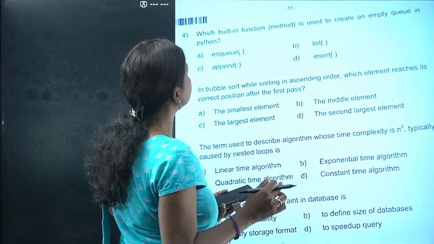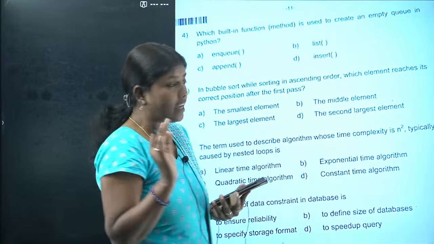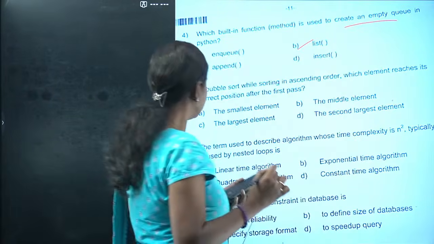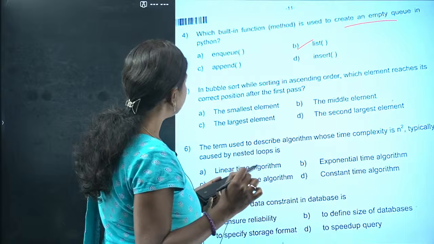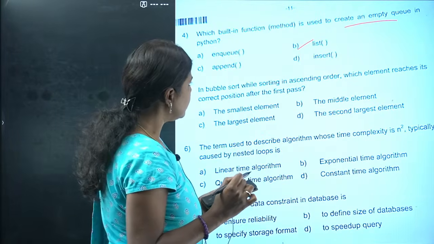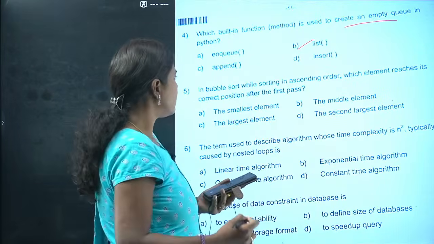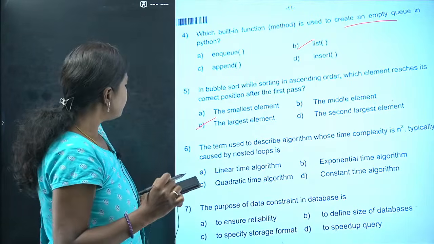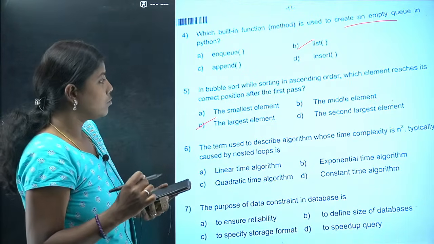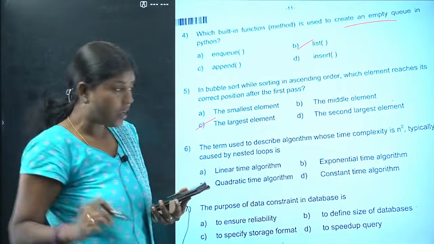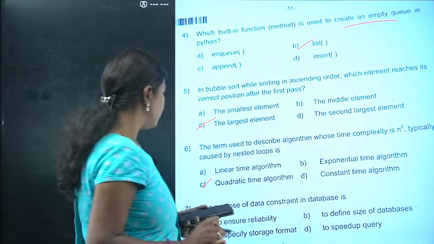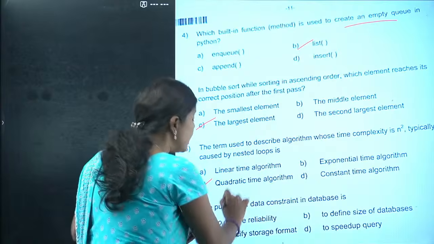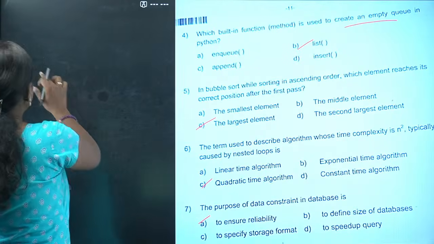We'll go for the next question. Which built-in function is used to create an empty queue? You should be careful here. I don't know what you have marked. Empty queue, list is the answer. We'll go for the fifth question. In bubble sort, while sorting in ascending order, which element reaches its correct position? The largest element is the answer. Sixth question: term used to describe the algorithm whose complexity is n square. N square is going to be a quadratic time algorithm. The purpose of data constraint in a database is to ensure the reliability of the data.